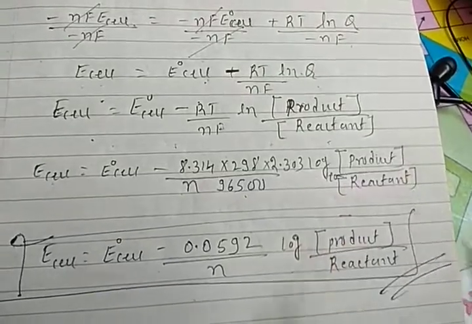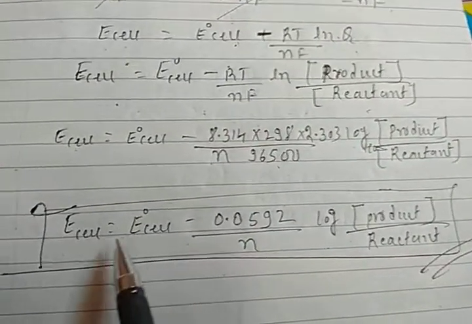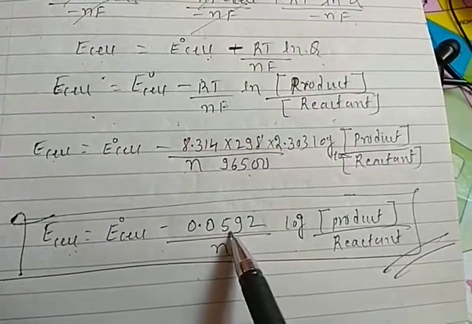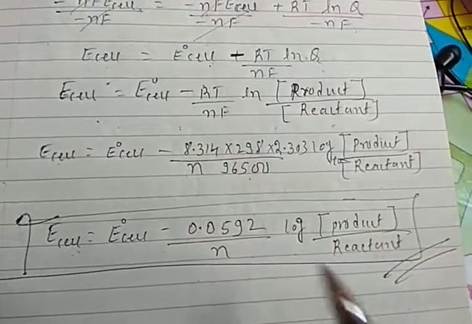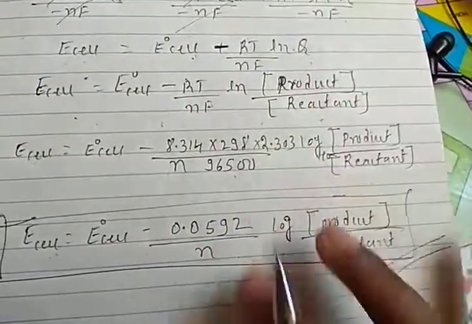So, product by reactant, students. Then you multiply all these things and divide by Faraday. You get the Nernst equation: E is equal to E naught minus 0.0592 by n log product by reactant. So this is the Nernst equation, students. Based on this we have to solve many examples. Let's see here.